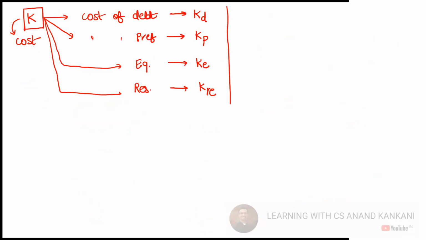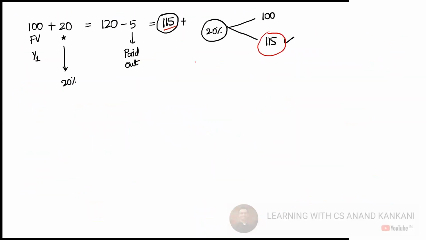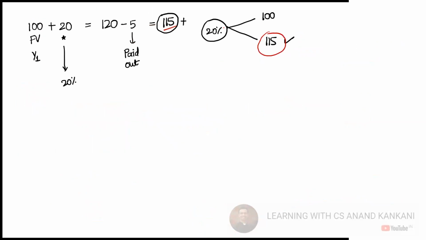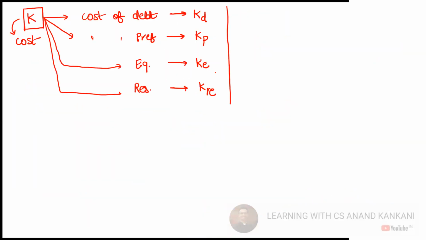Then we also learned that cost of capital is represented with K. Cost of debt is KD, cost of preference is KP, cost of equity is KE, and cost of reserves is KRE. Now, one question should come to your mind: if equity also includes reserves, as I mentioned here, why do we have two separate? Why do we have KE and KRE? Why don't we just have KE?